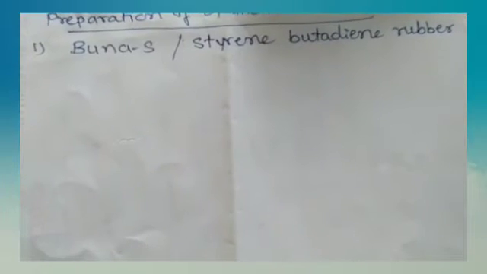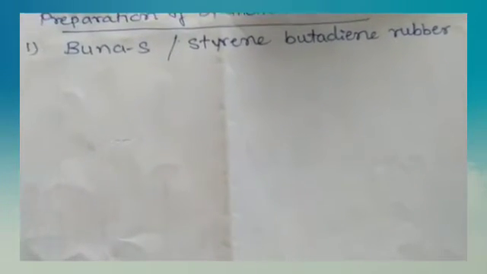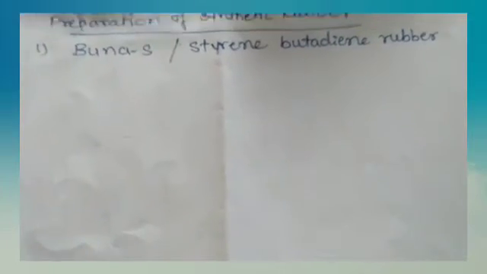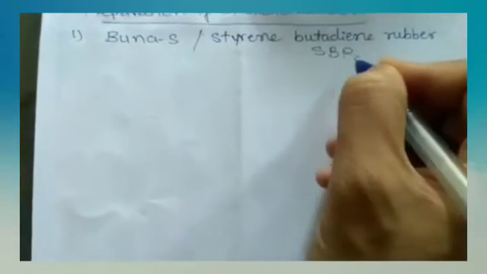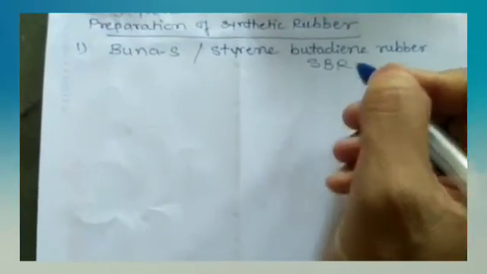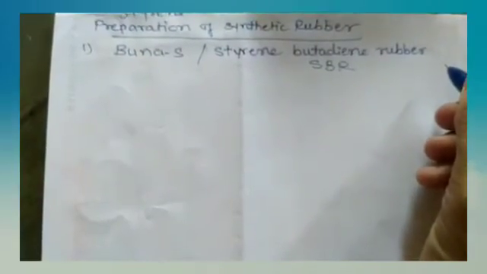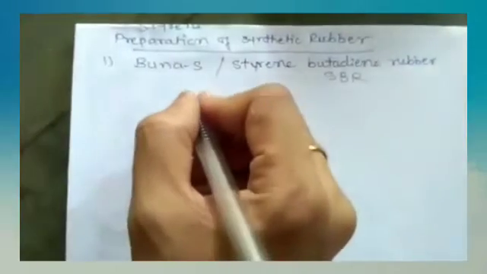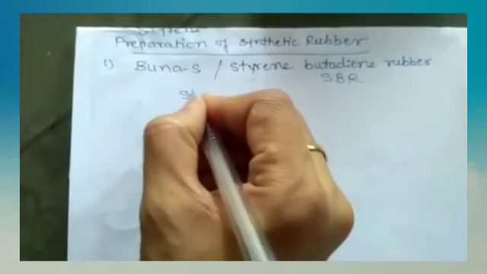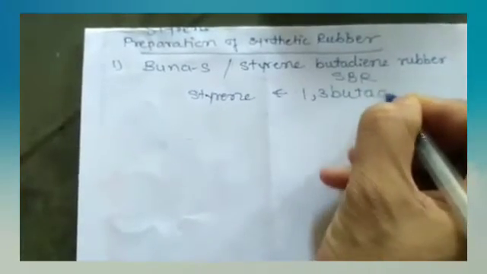Hello friends, today we will discuss the preparation of synthetic rubber. First, Buna-S, another name for which is styrene butadiene rubber. Styrene butadiene rubber means SBR. It is an elastomer, a copolymer of styrene and 1,3-butadiene.